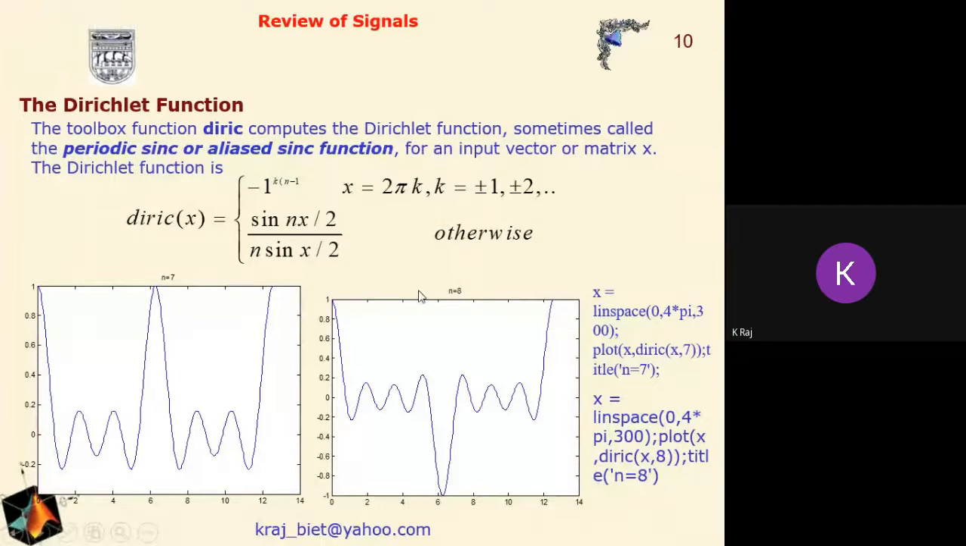Now if we are interested in generating the Dirichlet function, this toolbox function computes the Dirichlet function. Sometimes it is also known as the periodic sinc or aliased sinc function. As we know, the Dirichlet function is defined by this mathematical relation, and the same is graphically represented here. Here we are just using the dirichlet command, and then we will get this result.